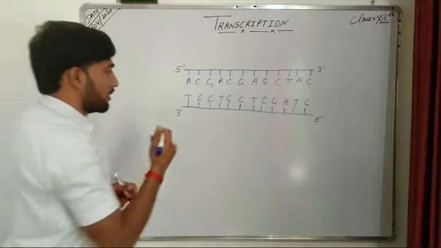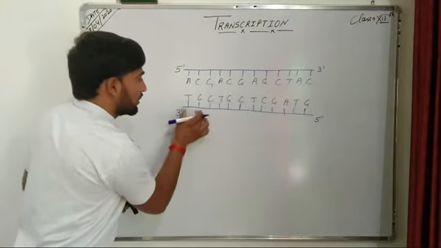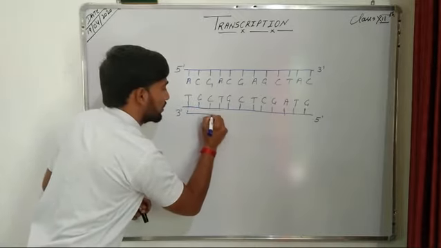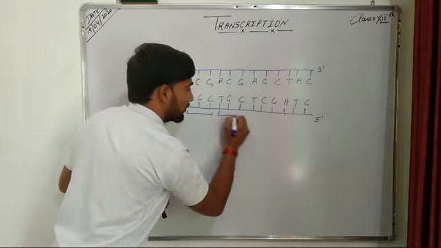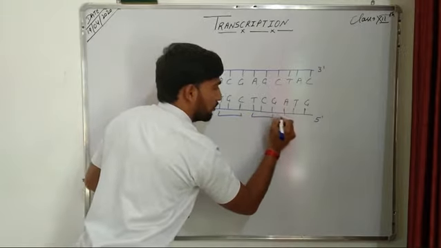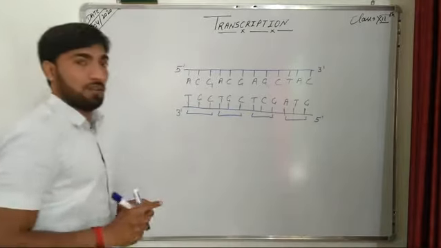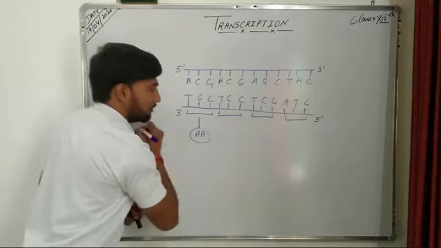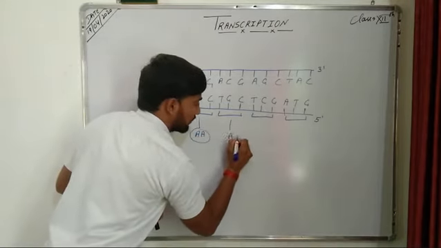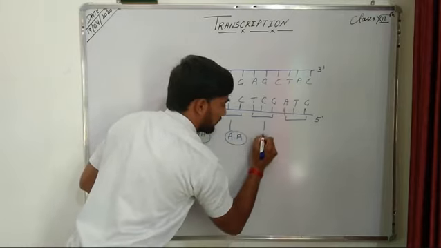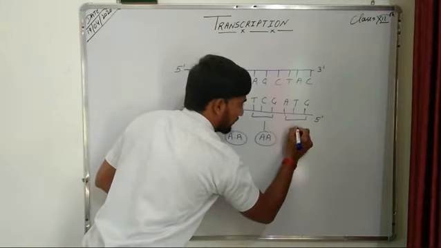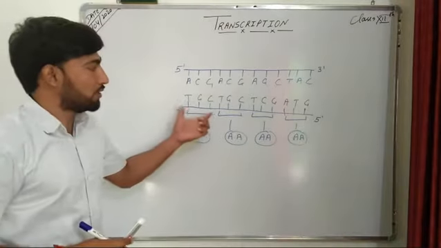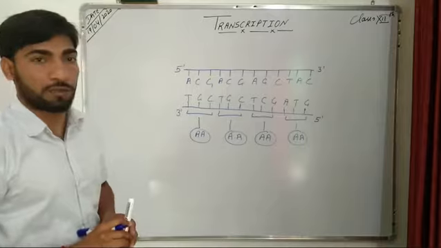We know that three nitrogenous bases form a codon. So there is one codon, the second codon, the third codon, and the fourth codon. One codon codes for one amino acid. So there are four codons, and each of these four codons will code for one amino acid.